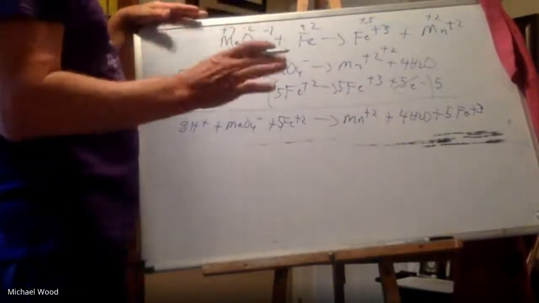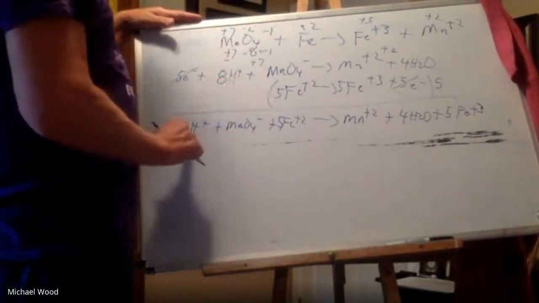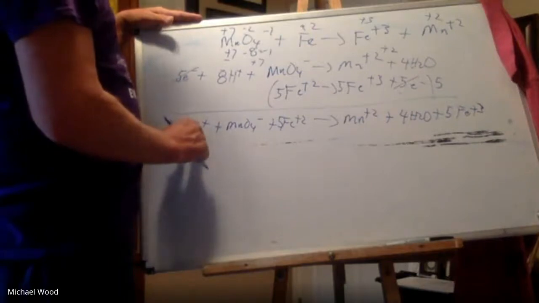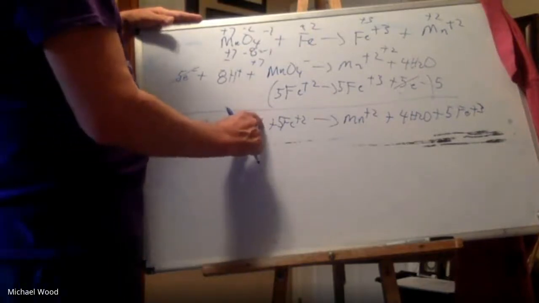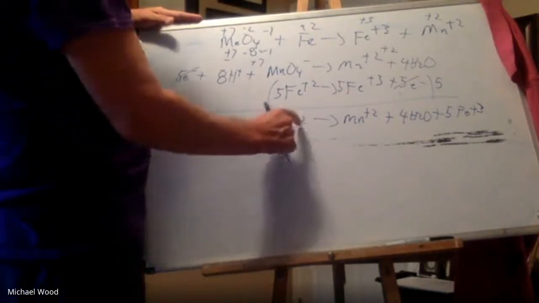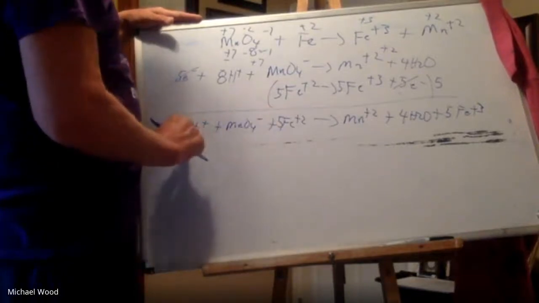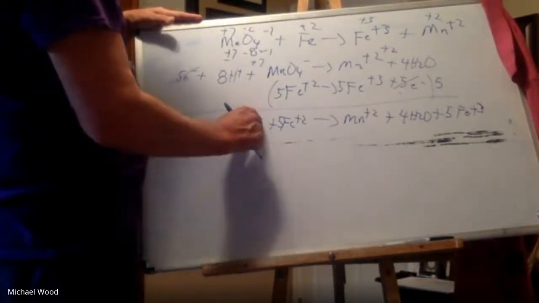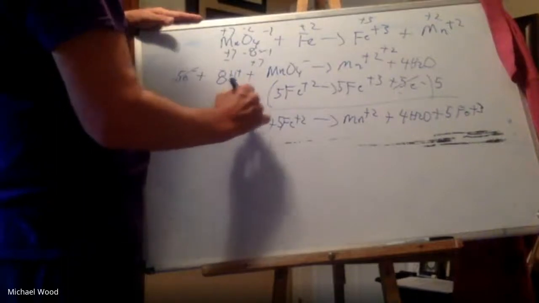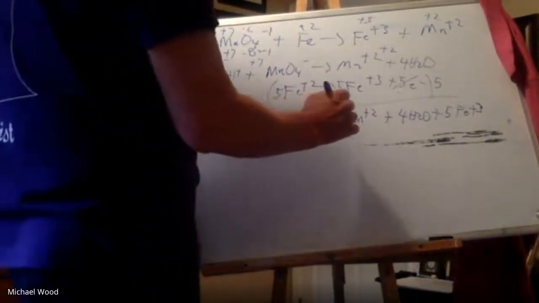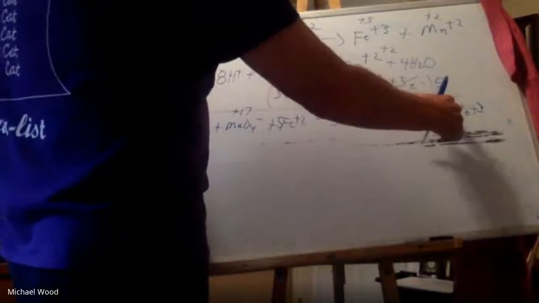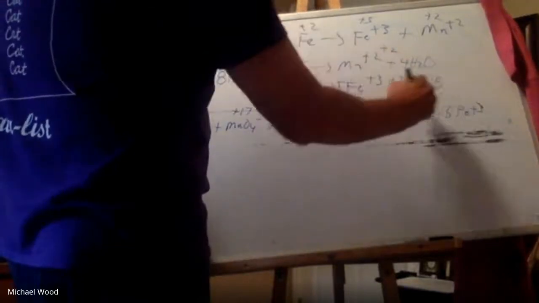But the charge should be balanced too. So I have 8 positives and 1 negative, but I have 10 positives. So I have really 5 times 2, 10 positives, and 8 more make 18, and then minus 1. So I really have a net charge of positive 17 on this side. Here, I have positive 2, and 5 times a positive 3 is positive 17. So the charge should be equal too.